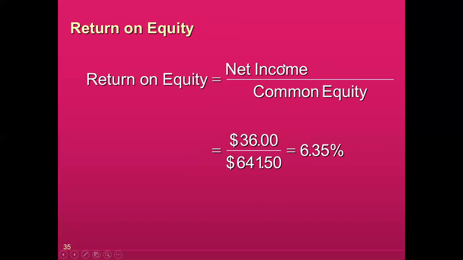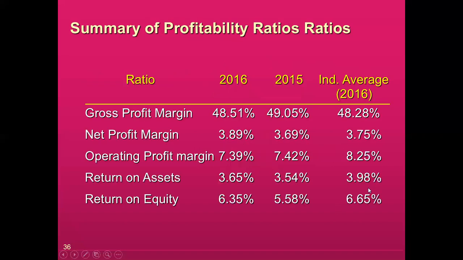For return on equity, we take net income and divide by common equity. So this is the analysis chart. Generally, the industry average for gross profit is 48. Last year, we were much better than the industry average. Right now, we are at a competitive level. There is no issue. The company is performing at the industry average, but of course, from last year, we are on a declining trend. So this is our concern. We need to address this issue.